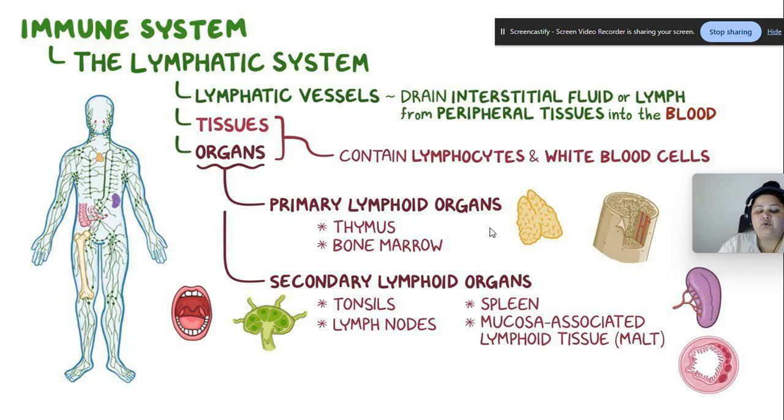So primary lymphoid organs are thymus and bone marrow. So this is your thymus right here, right? And this is the bone marrow, and we are going to read about it, okay? So it's not just here. Secondary lymphoid organs are tonsils and lymph nodes. We have multiple lymph nodes all over our body. Spleen, mucosa-associated lymphoid tissue, MALT, right? So that is the spleen, right? And this is the mucosa associated lymphoid tissue.